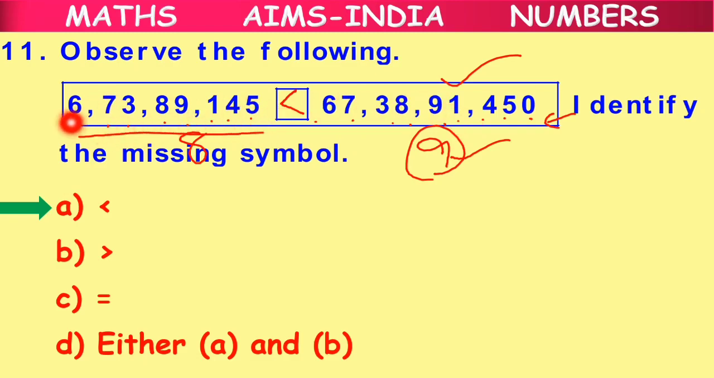How do we read this? 6 crores 73 lakhs 89,145 is less than 67 crores 38 lakhs 91,450. Clear, children? We simply counted the number of digits. As the second number has more digits, it becomes the greater number.